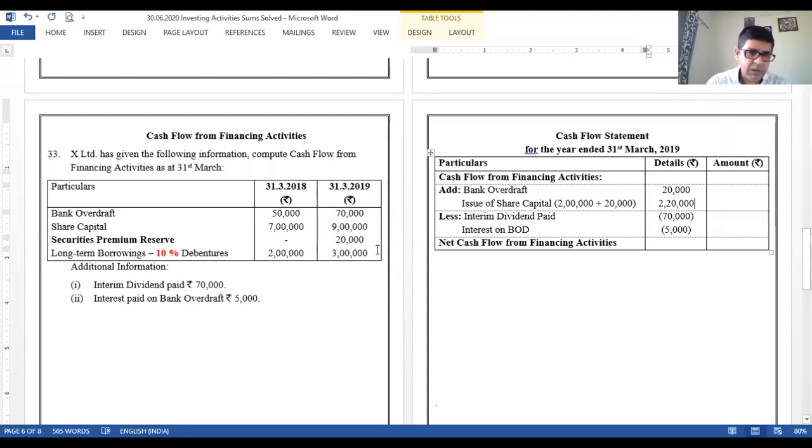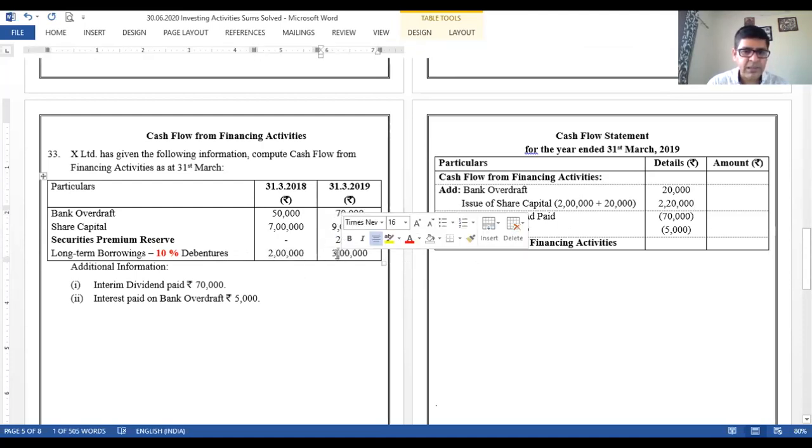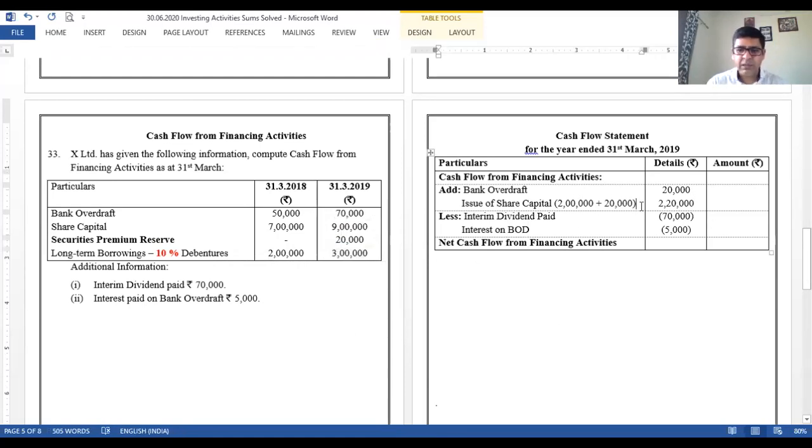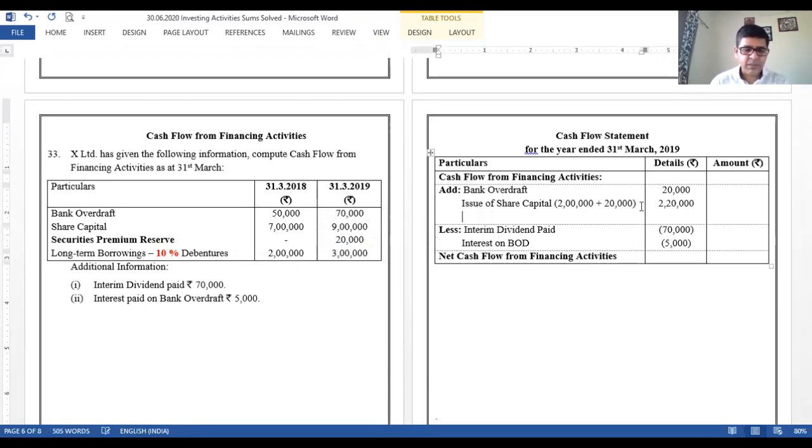Next is long-term borrowings, debentures. Debentures were 2 lakh earlier and now are 3 lakh. Again, debentures also have been issued. So the same way as the shares issued, cash comes in. So I'll have to put it over there: issue of debentures, amount is rupees 1 lakh. Whenever debentures or shares are issued, cash comes in, it's an inflow of cash.